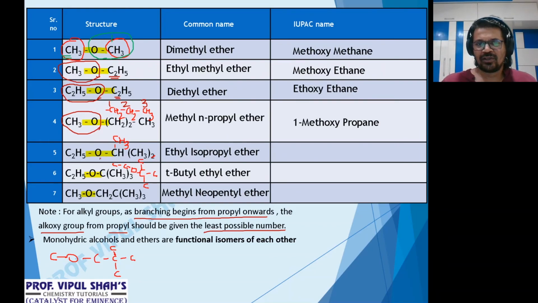Now in this, who's the alkoxy? Obviously this is the alkoxy because 2 carbon atoms, so that's ethoxy. Parent alkane, how many carbon atoms? 3. 1, 2, 3. At 2, which group is there? Ethoxy. So this will be called 2-ethoxypropane.